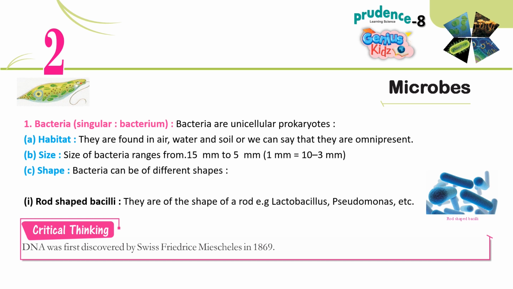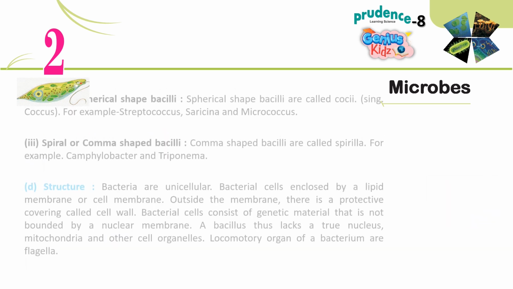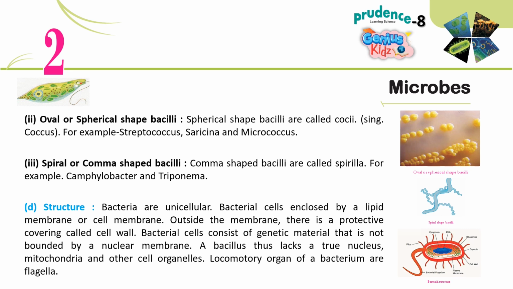Critical thinking. DNA was first discovered by the Swiss scientist Friedrich Miescher in 1869. 2. Oval or spherical shaped bacteria. Spherical shaped bacteria are called cocci, singular coccus. For example Streptococcus, Sarcina and Micrococcus. 3. Spiral or comma-shaped bacteria. Comma-shaped bacteria are called spirilla. For example, Campylobacter and Treponema.